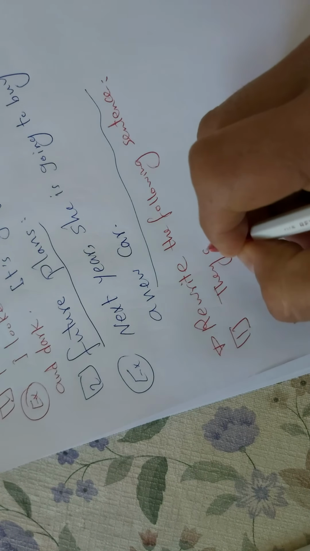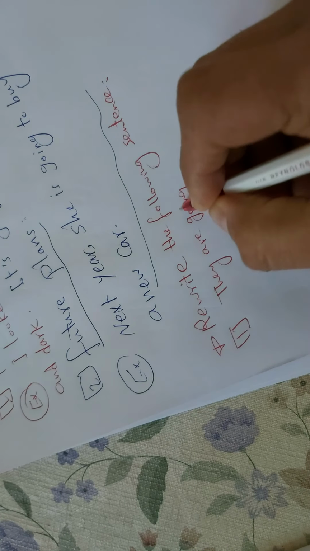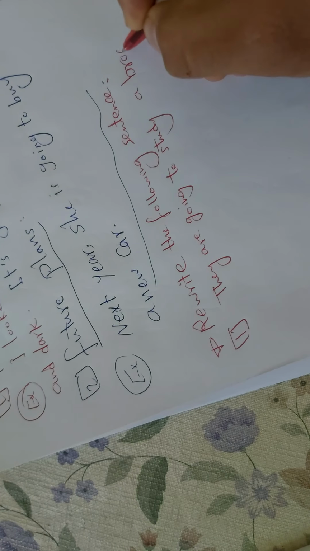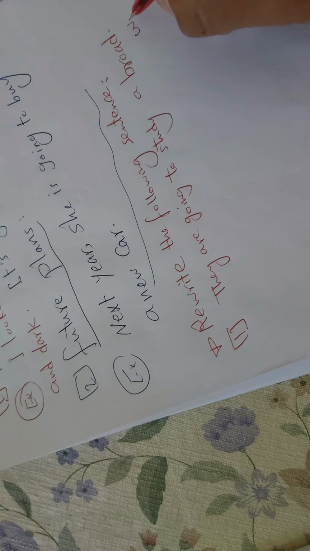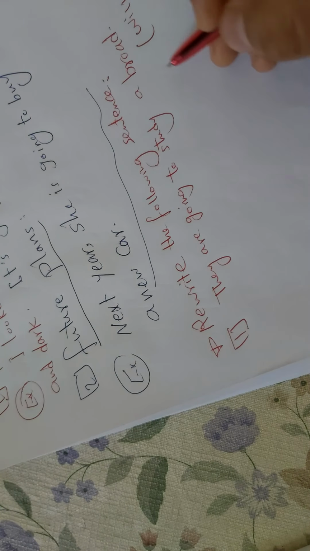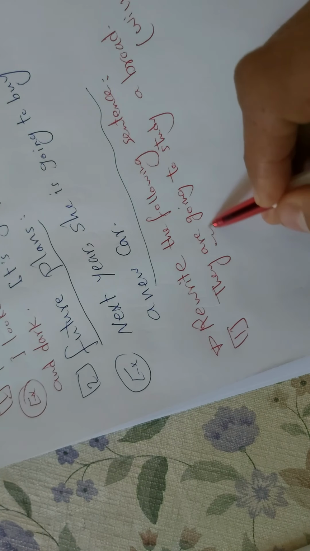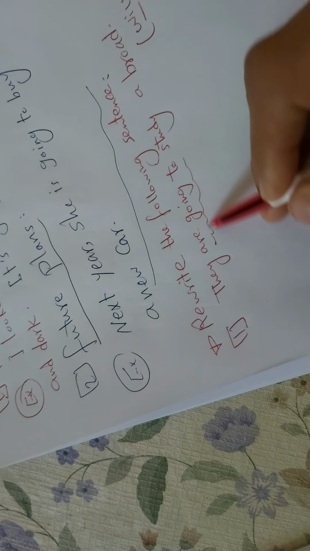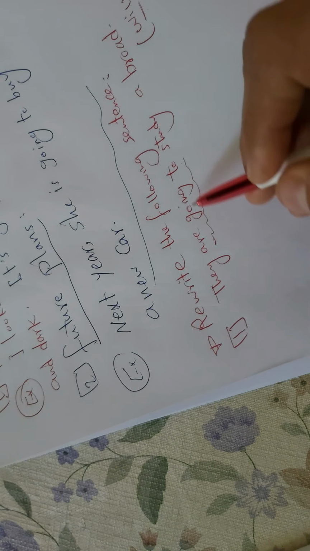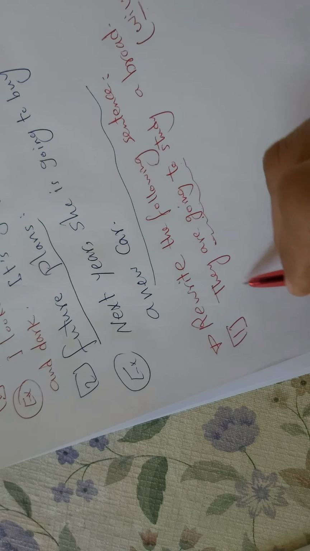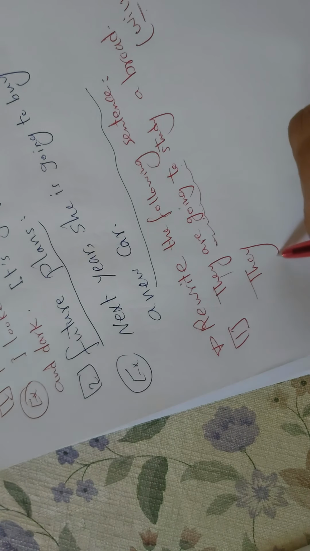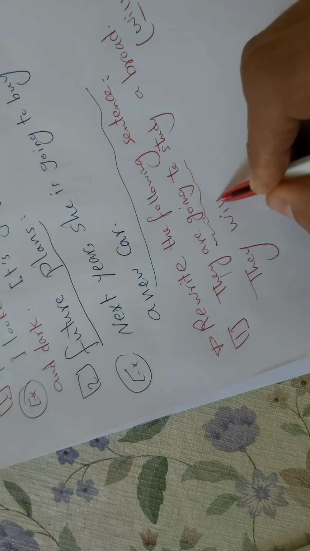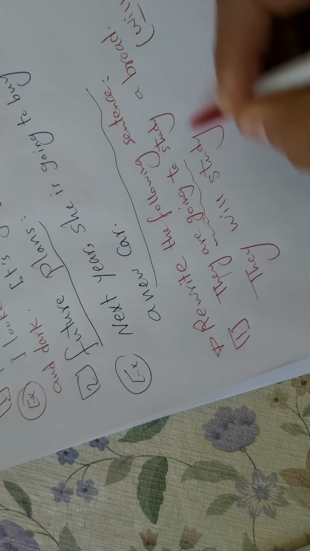When I say they are going to study abroad, I ask you to use will. How can you use will? Look at are going to. When I ask you to use will, delete are going to and put will instead of them. So they will study abroad.